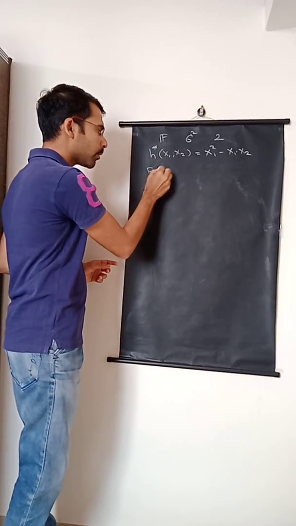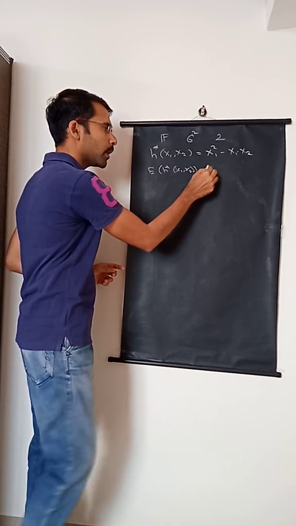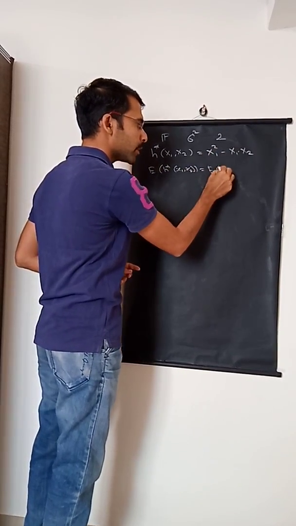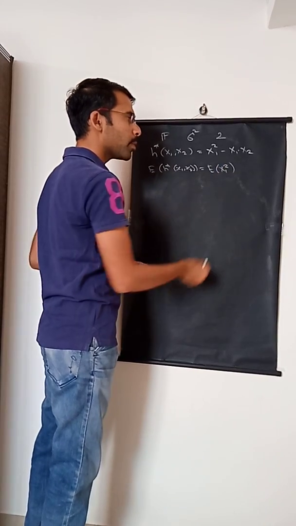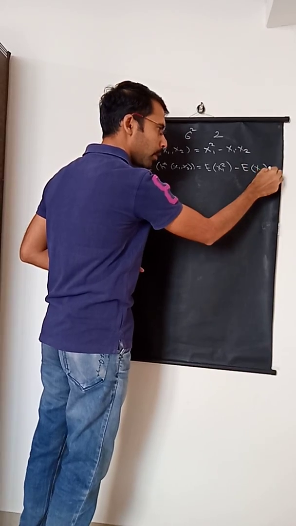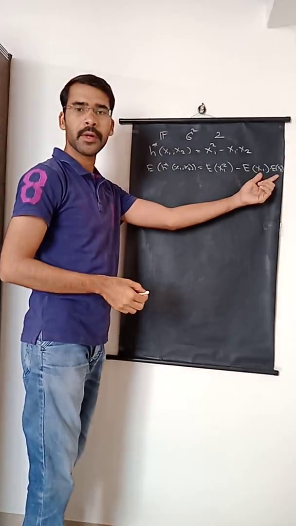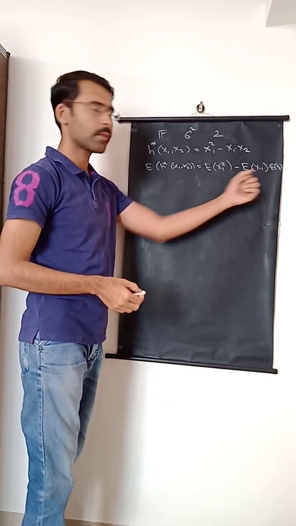If we consider the expected value of a star, then it turns out to be the expected value of this particular expression, which is nothing but the expected value of x1 square minus the expected value of x1 into the expected value of x2. Since the sample is a random sample, observations will be independent, so the expectation can be split.